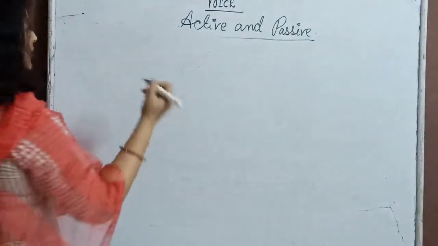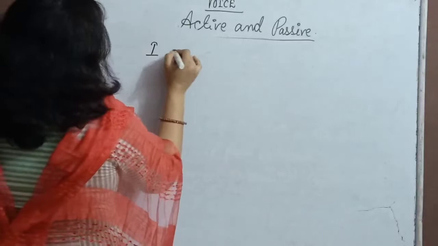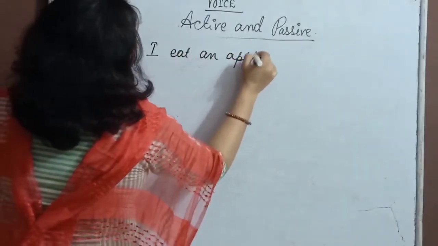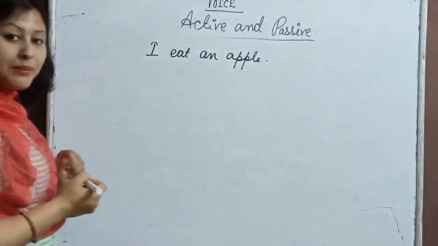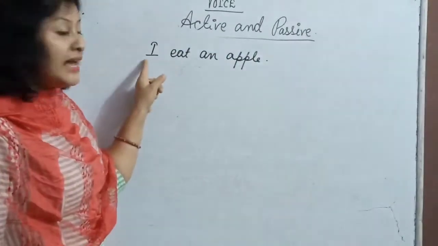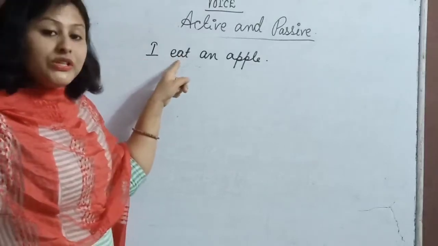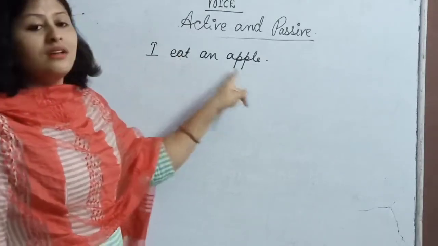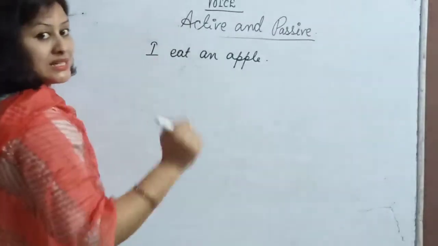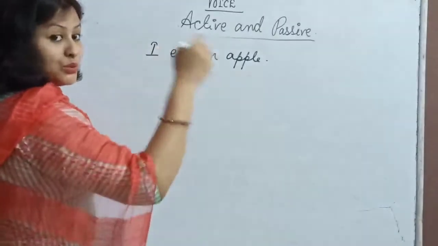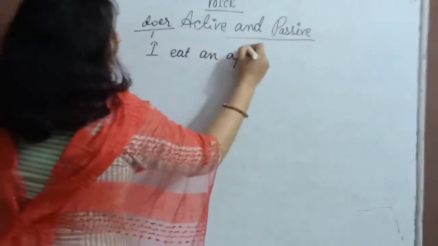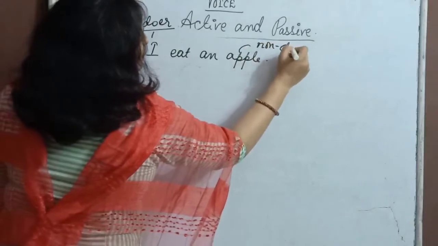Now see here, I eat an apple. If you can see, the sentence is in active voice because I am the doer of the action. Which action am I performing? I am eating an apple. I eat an apple. Okay. So now the number 1 step was to swap the doer and non-doer. So I is the doer, apple is the non-doer.